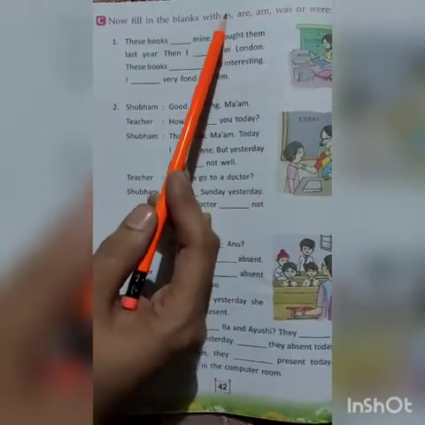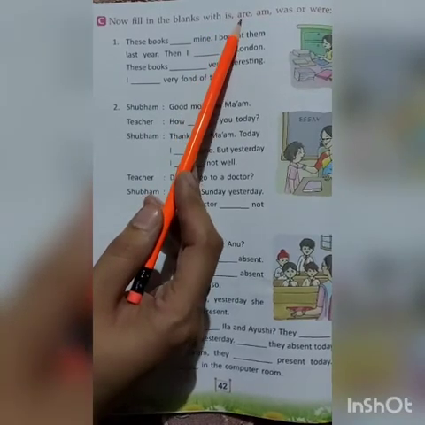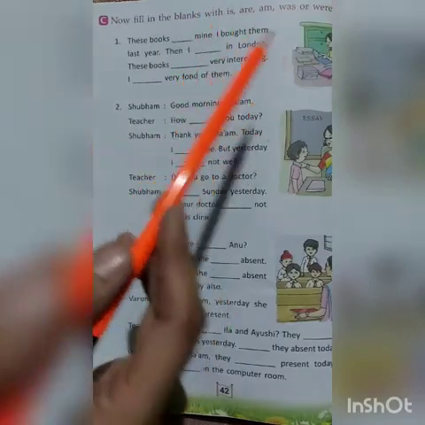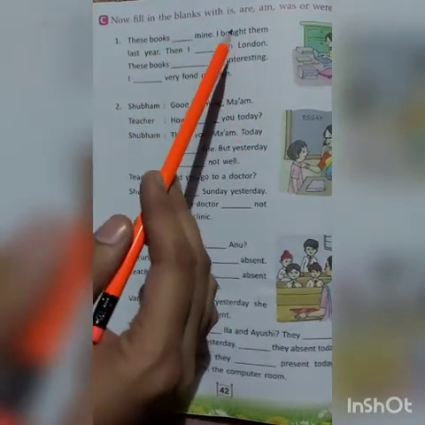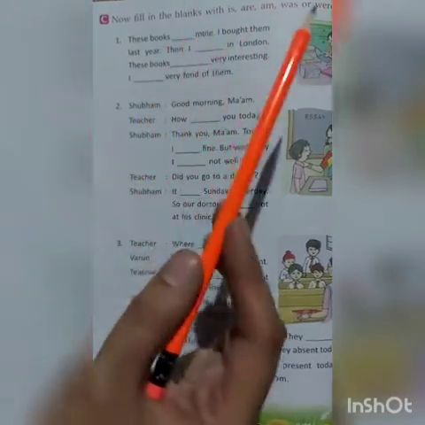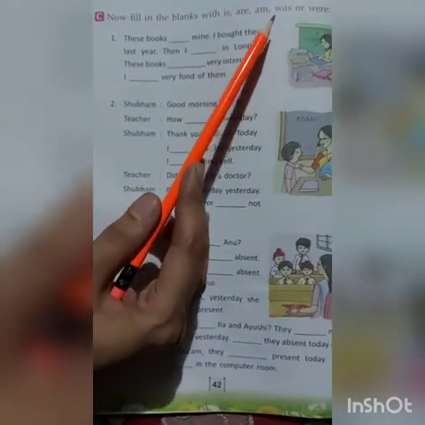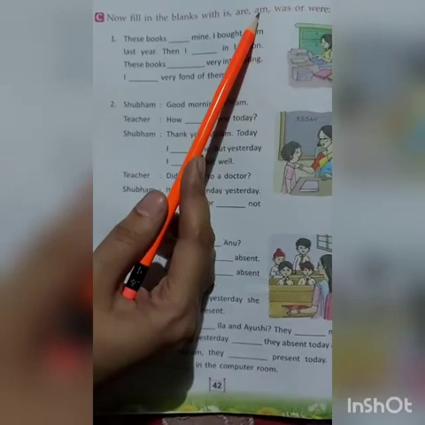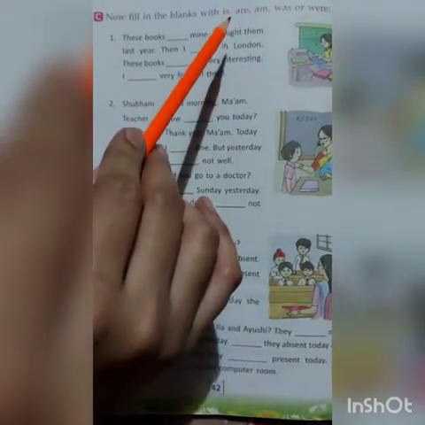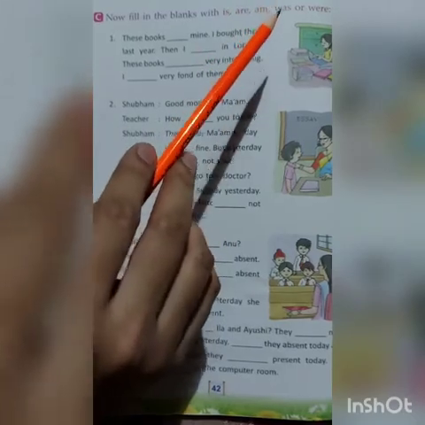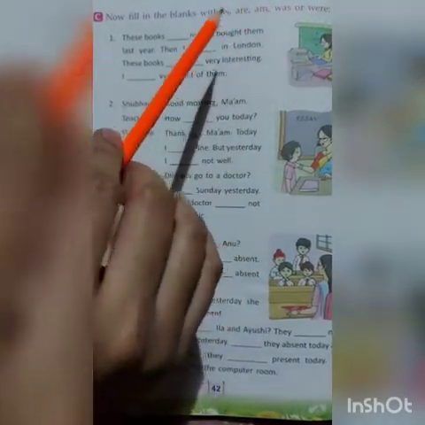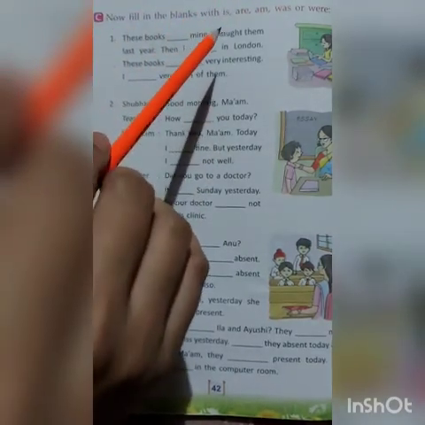If you remember, we learnt about the use of is, are and am in the last class. So, do you remember when do we use is, are and am? Children, is, are and am tell us about what the person is doing right now. They tell us about the present. They tell us about something which is happening right now. Okay?